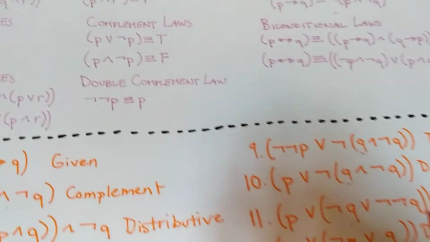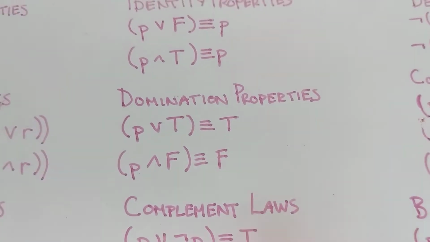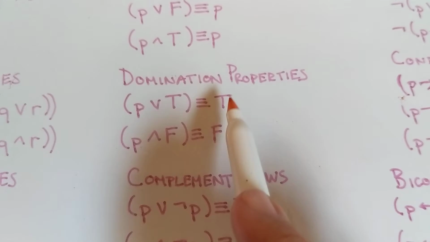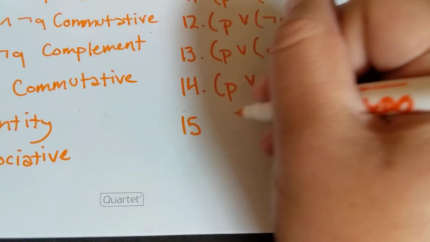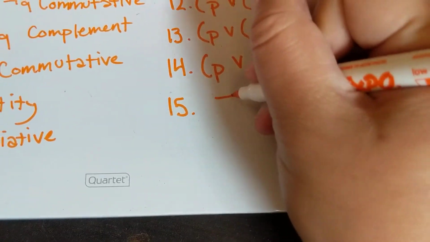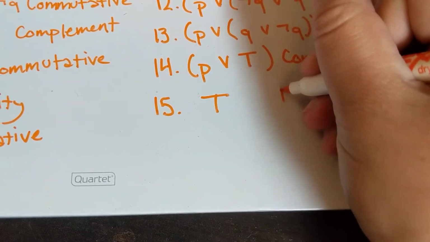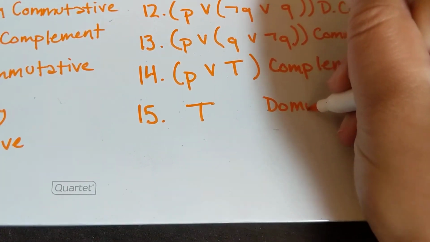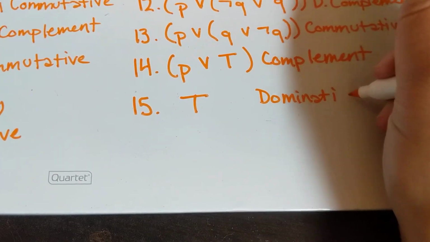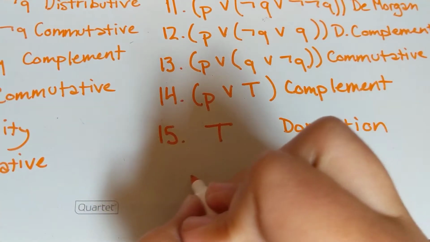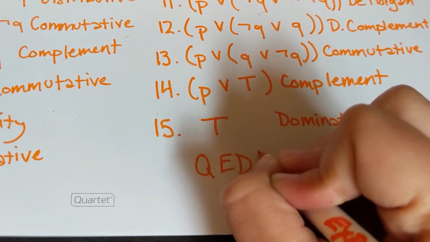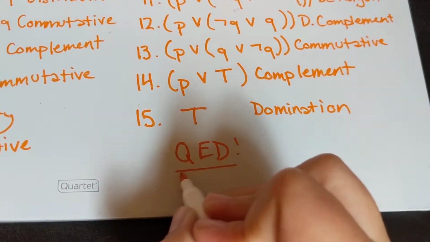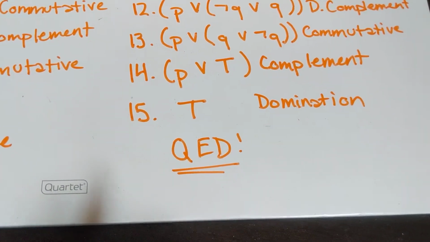And finally, we can look up at our domination properties. Whenever we have P or true, that's equivalent to true, and so we can say that the whole thing is true by the domination property, and that therefore, QED, we have proved that this is a tautology, right?